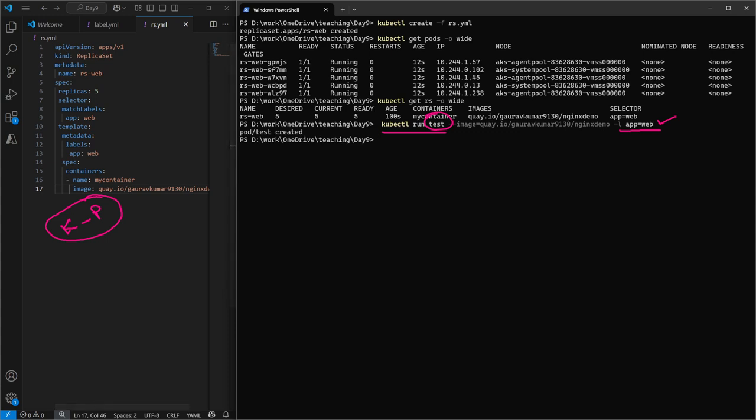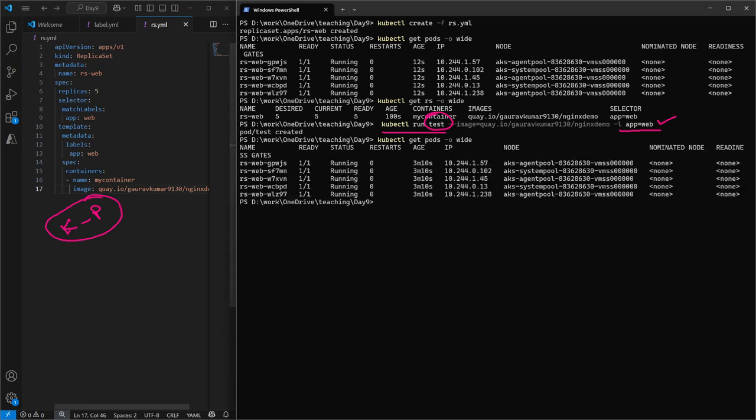If you see here, it is showing pod/test created. If I run kubectl get pods -o wide, let's see, are we able to see any pod with the name test? The answer is no. But here it is clearly mentioned our pod has been created.